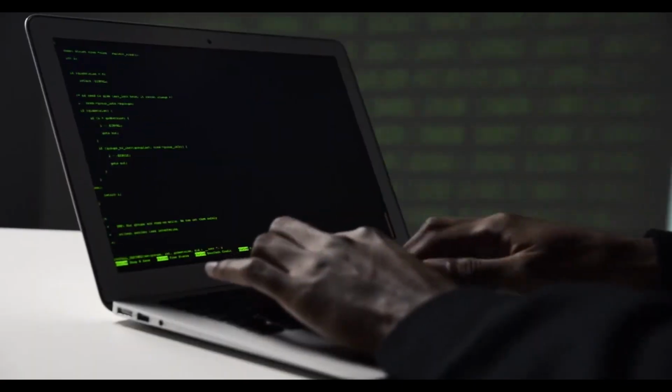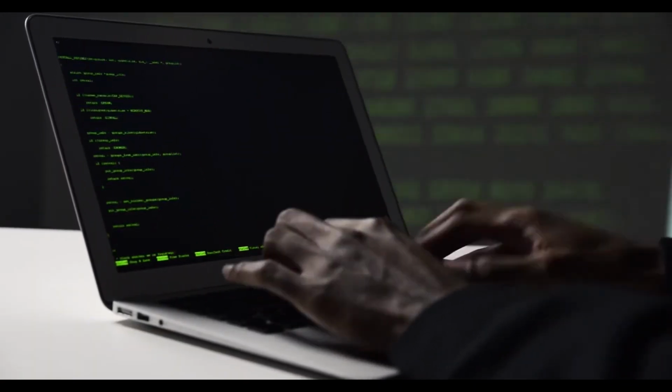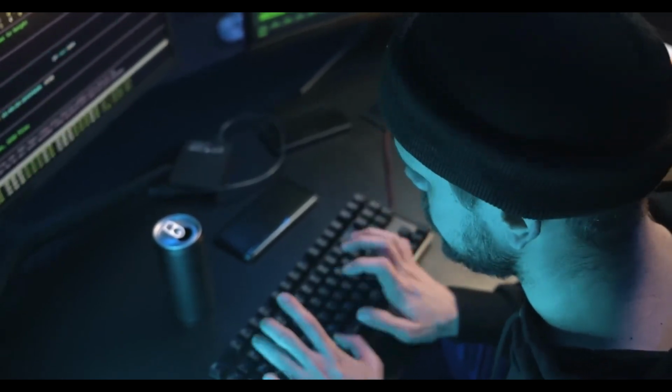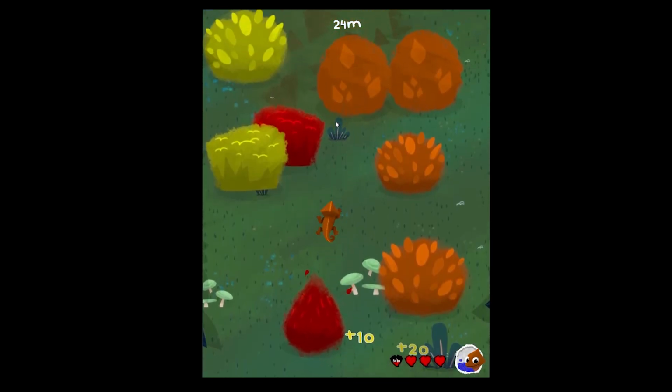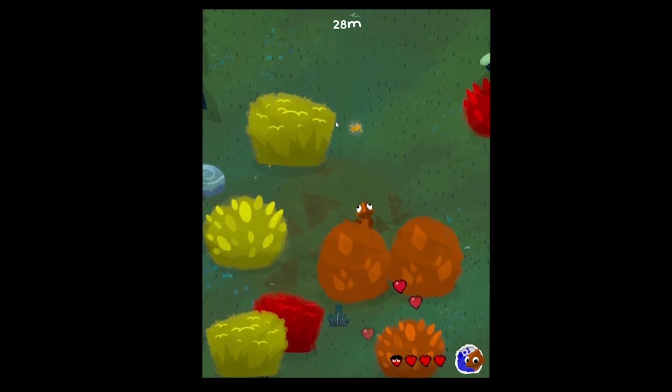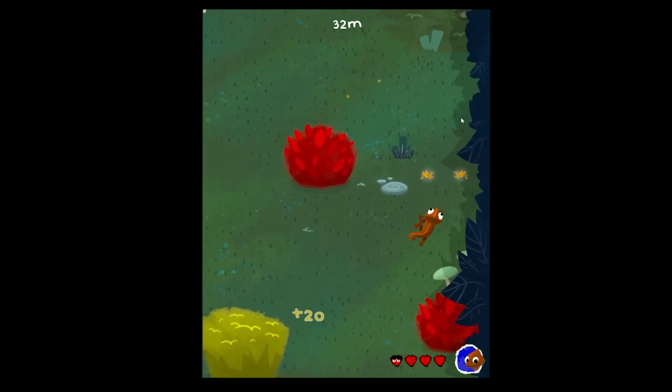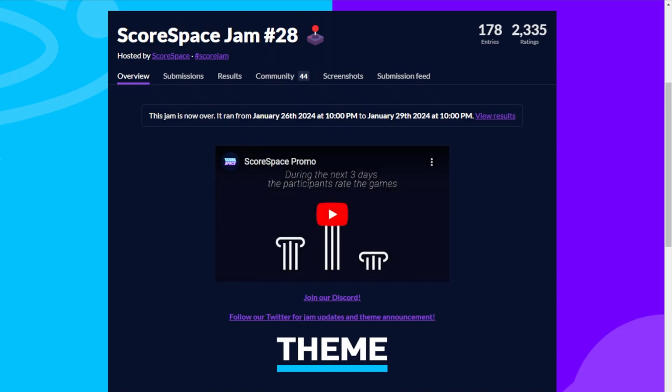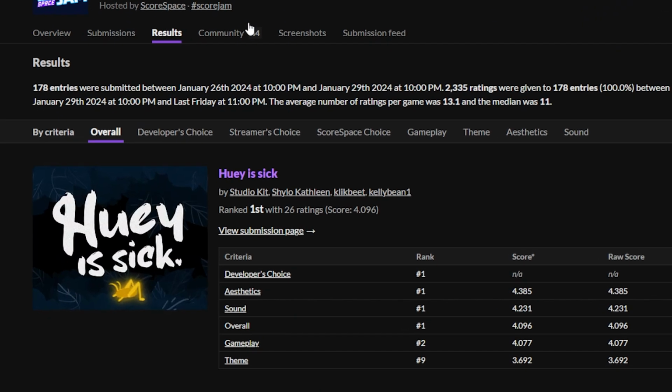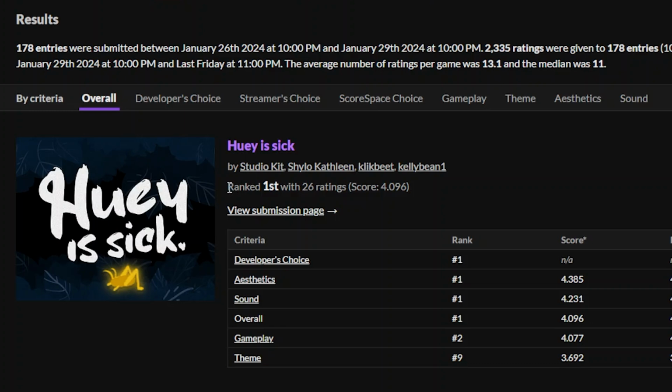And after a very stressful afternoon of just going turbo mode on development, we just finished the game, we made a tutorial, we made the Huey body, we added the lives system, and it all just fell into place. So we made our submission to the jam, and are you ready for the results? We've got place number 1. Yes, our game won the jam.